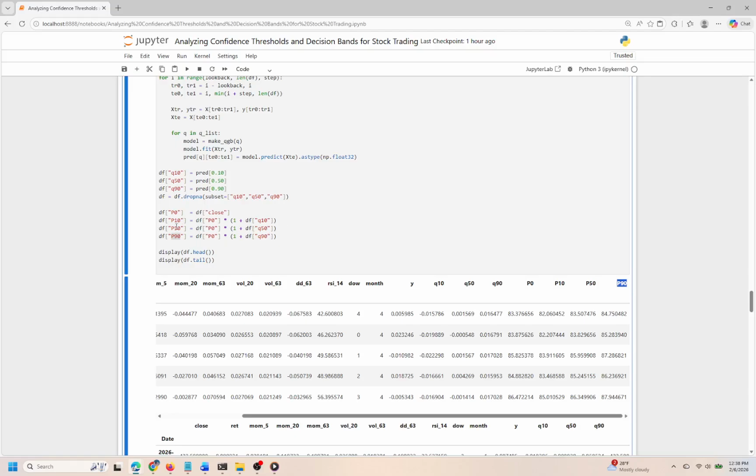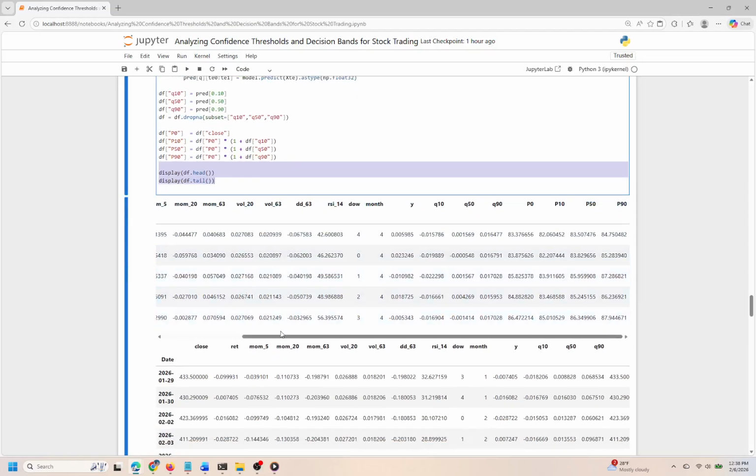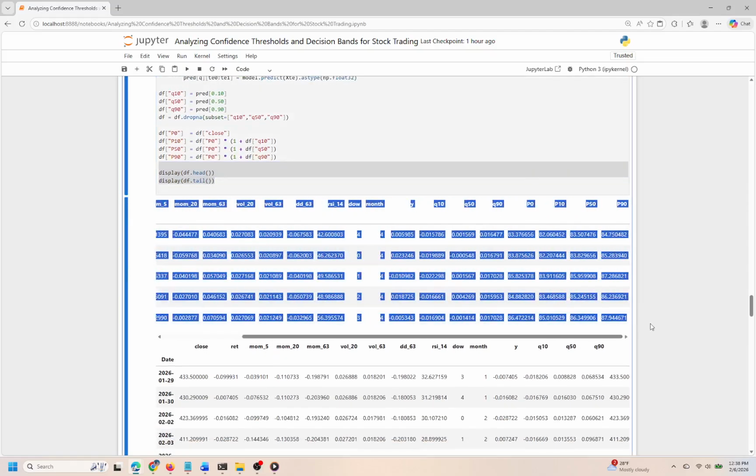As we look ahead to the next cell, we'll likely explore how these quantile forecasts can be applied in practical scenarios, possibly examining strategies that leverage different quantile outcomes for decision-making. This step is crucial in connecting our model's predictions to actionable insights in trading or investment contexts.